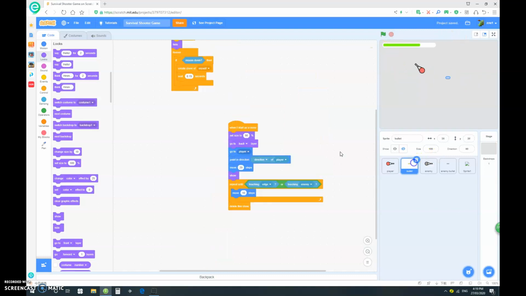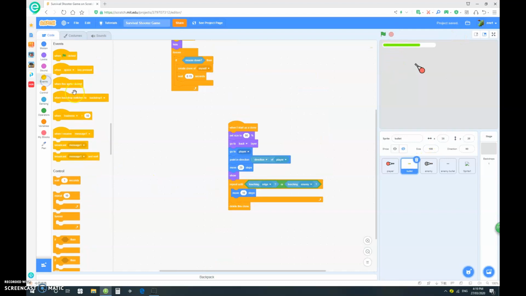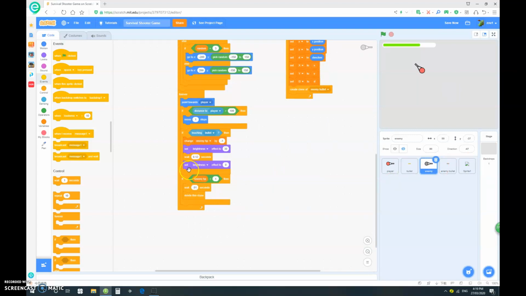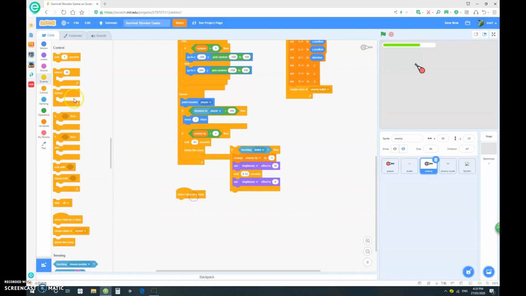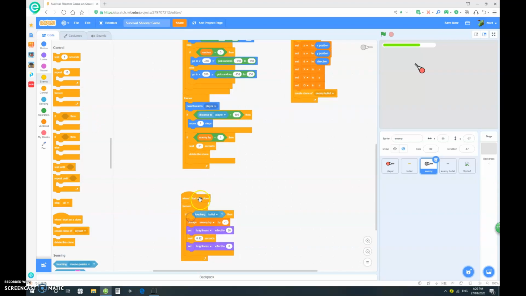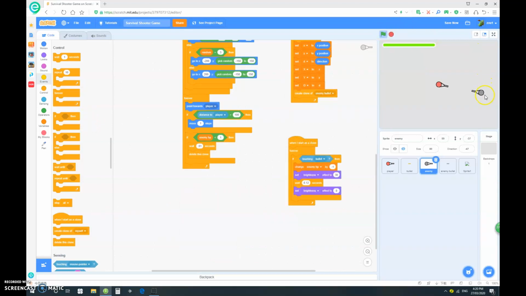Now, except let's go to the bullet here. And before, we don't want to delete it immediately. Let's just put in a wait 0.01 seconds. Yep, that's pretty good. And here, let's just take that out of here and just go, when I start this clone, forever. So it's in a separate script over here. Cool. So let's test that now. Looking pretty good. Kills it.